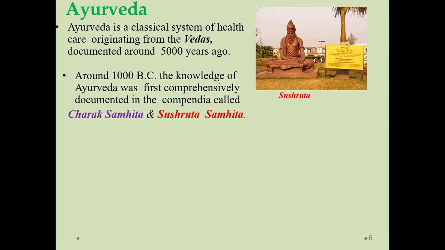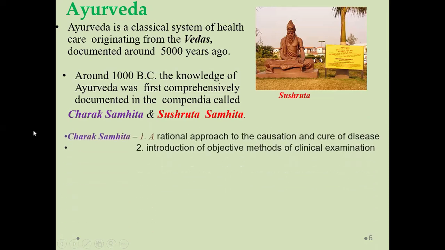Later on, this knowledge was documented in the compendia of Indian medicinal plants, such as the Charaka Samhita and the Shushruta Samhita. So what is there in the Charaka Samhita? The Charaka Samhita gives information regarding the cause of disease and the cure of disease. Why does the disease occur? What precautions do we have to take to cure that particular disease?